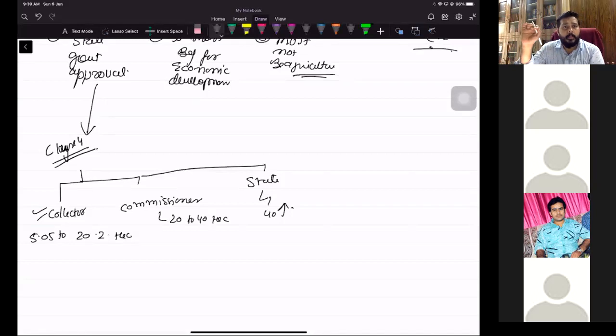But for that purpose, firstly, if their property exceeds from 5.5 up to 20 hectares, they have to take prior permission from the collector. Secondly, if property exceeds 20 to 40 hectares, they have to take the prior permission from the commissioner. If the property exceeds 40 hectares and above,